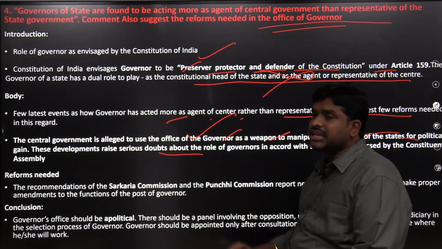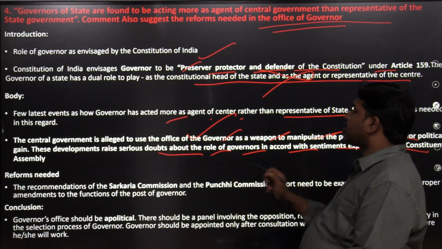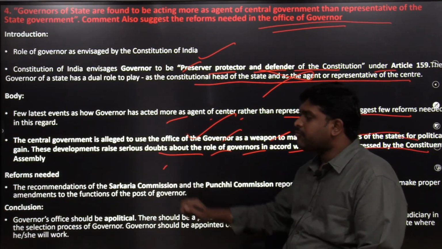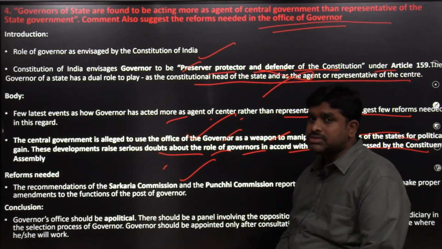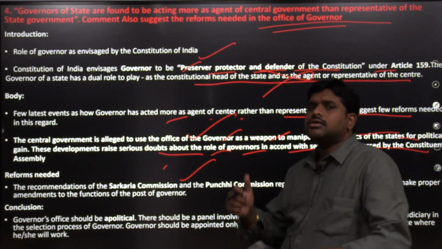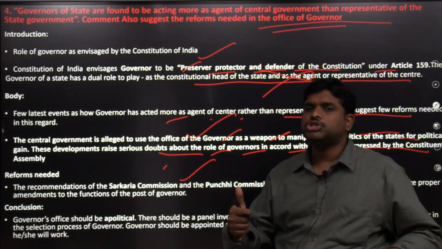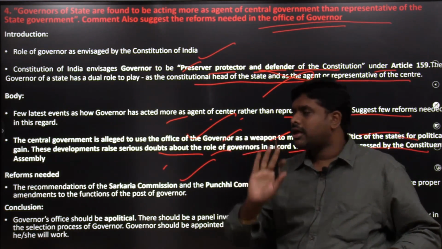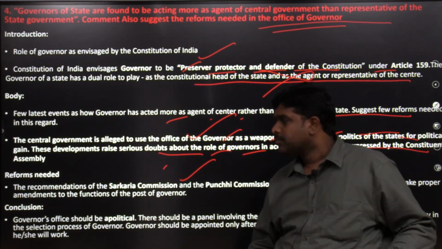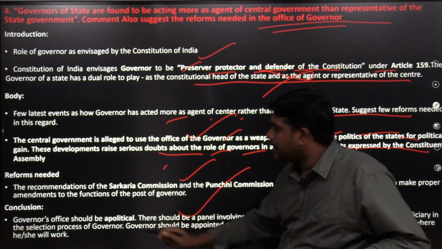These developments raise serious doubts about the role of governors in accord with sentiments expressed by the Constituent Assembly. Reforms needed. The recommendations of the Sarkaria Commission and the Punchhi Commission asked that the governor should act independently, work as the constitutional head of the state but not as the agent of the center. So finally we have to conclude, the governor's office should be apolitical.